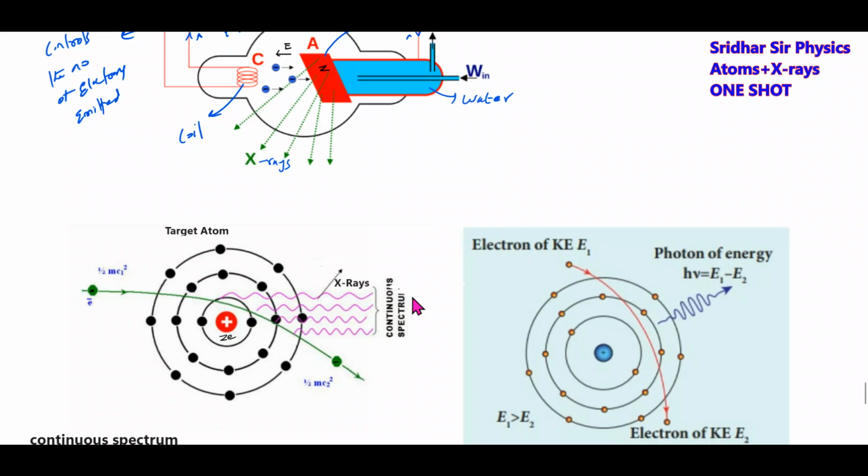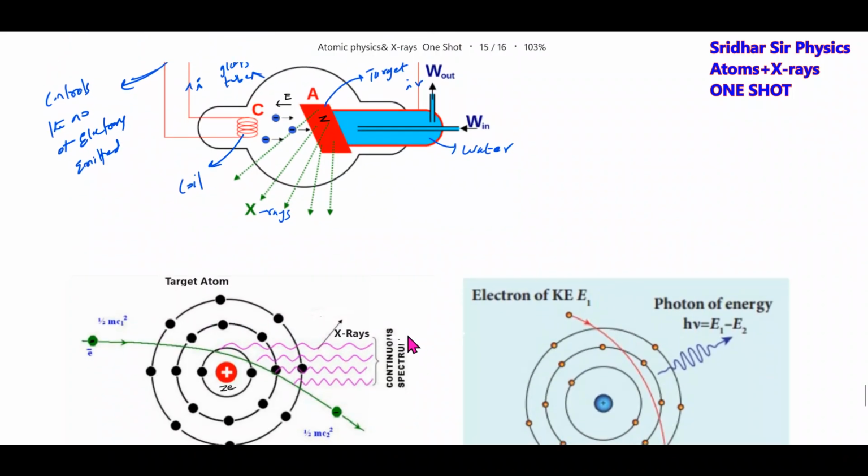Okay, now when that fast moving accelerated electrons enter the target material, they'll encounter collisions. With what will they encounter collisions? With the material itself. Continuously it will lose its energy. 95% of the energy will be lost as heat.